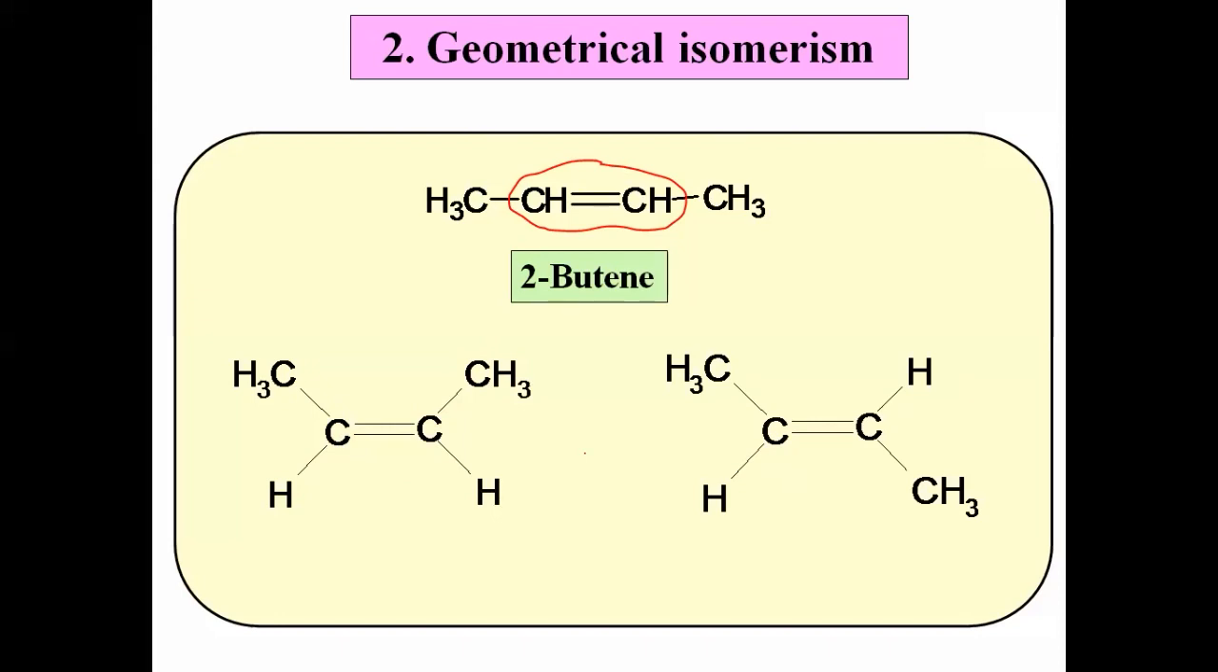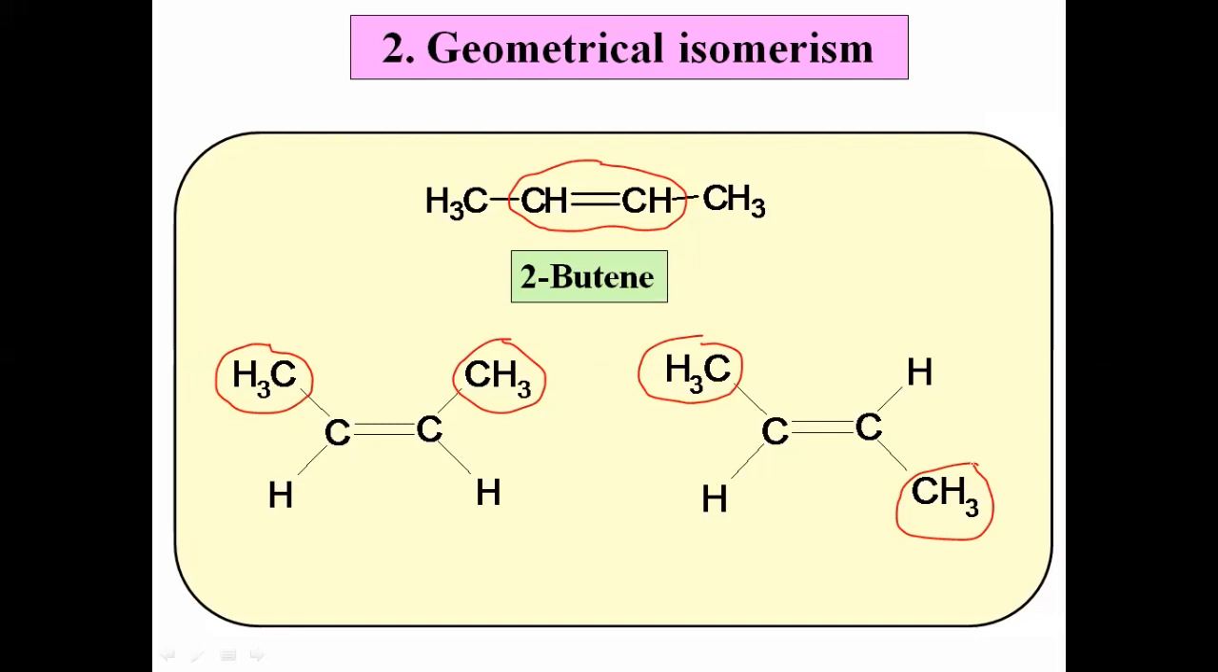But what is the difference between the two stereoisomers? In the first case, the two methyl groups are present at the same side of the double bond. Here identical groups are present at the same side of the double bond, while in the second case the two methyl groups are present at the opposite side of the double bond. Means two identical groups are present at the opposite side of the double bond. Means here the arrangement of atoms or groups around the double bond is different. In geometrical isomerism, the arrangement of atoms or groups around the double bond is different.